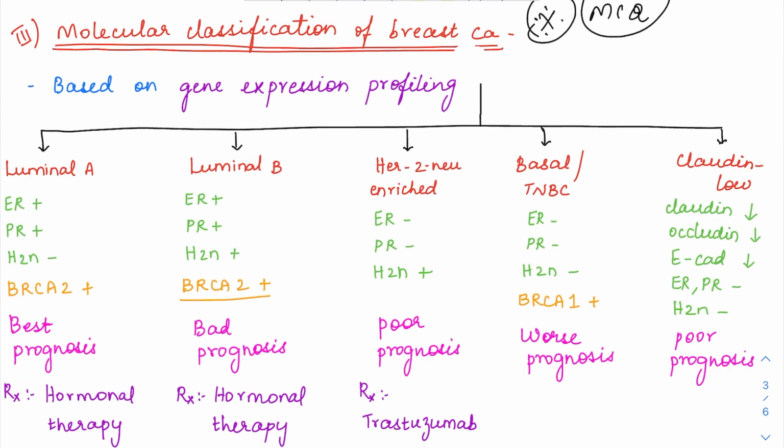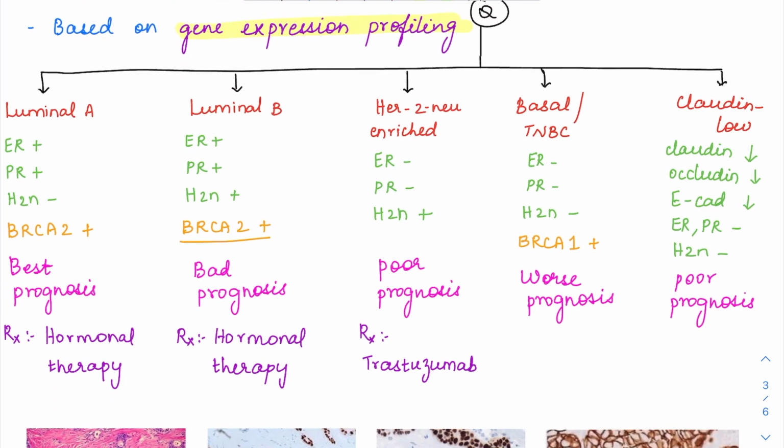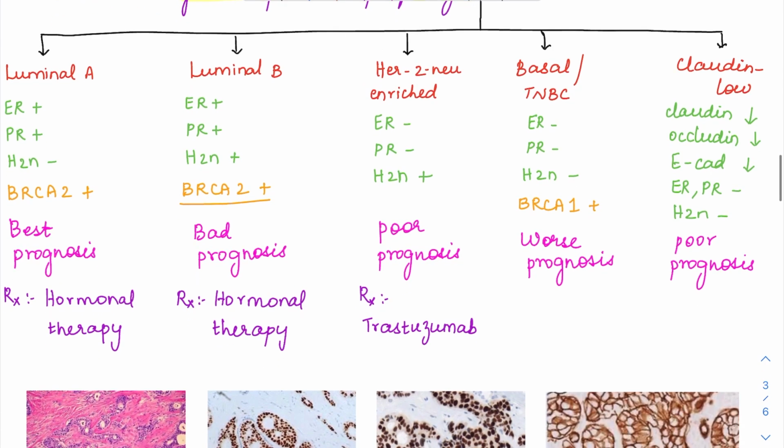Okay, so based on gene expression profiling, they had classified breast cancers into multiple subtypes. So starting with luminal A, luminal B, then we have HER2 enriched, then basal or triple negative breast cancer, which is TNBC, and Claudin low. So these 5 classes have been classified.